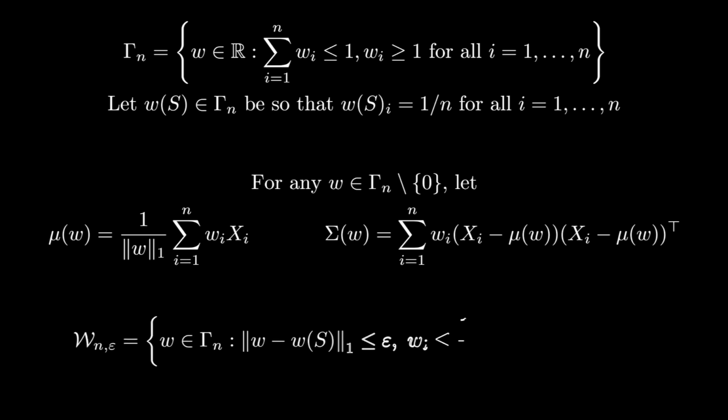The spectral signatures theorem will talk about the following set of weights, which I'll denote script W sub n epsilon. This is a set of weights w in gamma sub n, so that the L1 distance between w and the uniform distribution over S is at most epsilon, and w sub i is at most 1 over n for all i in 1 to n. This is all the notation we'll need for this video, so don't be afraid to refer back here whenever you need to. But with this, we can now state the theorem.